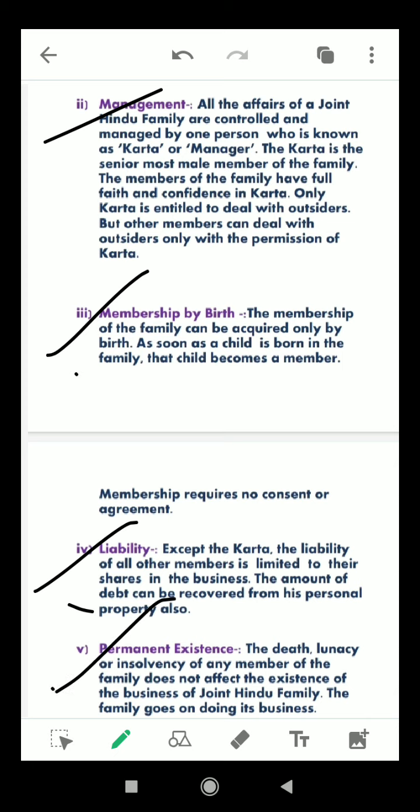Then 5th is permanent existence. Permanent existence means, as I have already discussed in my introduction, that a death in the family does not bring the joint family firm to an end. It continues forever. So there is no limit to its membership number also. That means the death, lunacy or insolvency of any member of the family doesn't affect the existence of the business of the joint Hindu family. The family goes on doing its business.